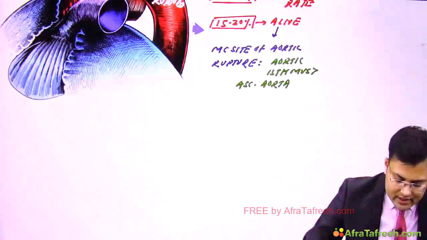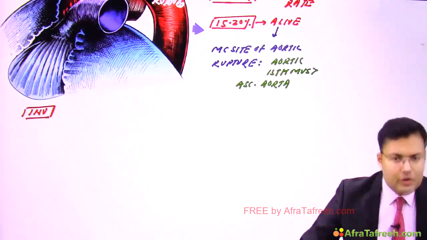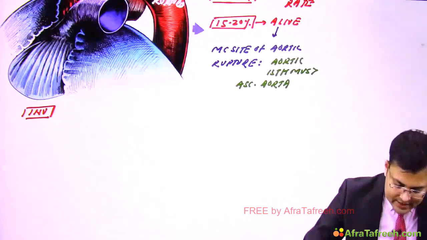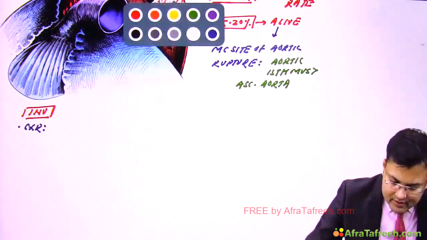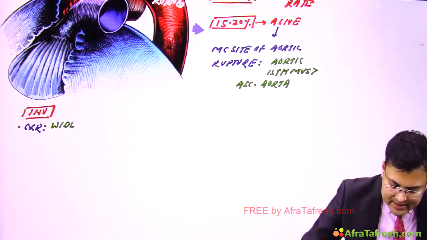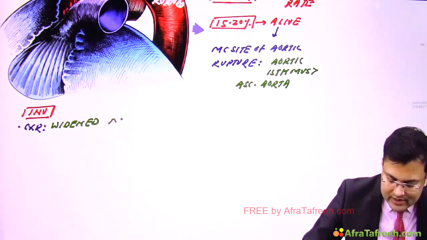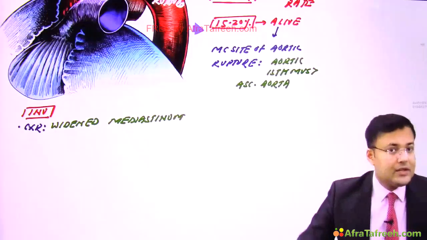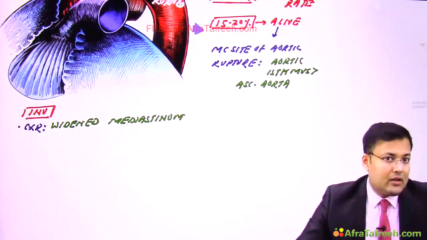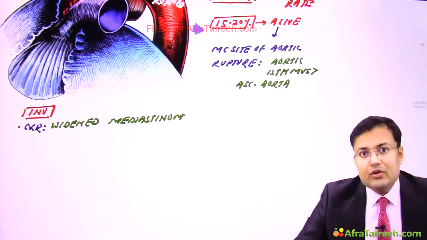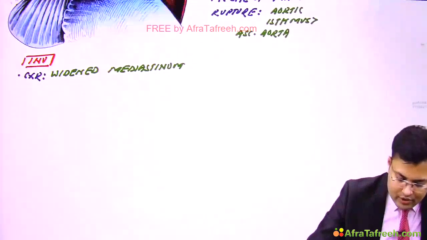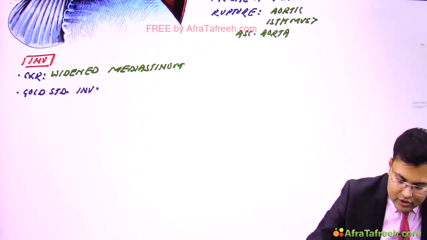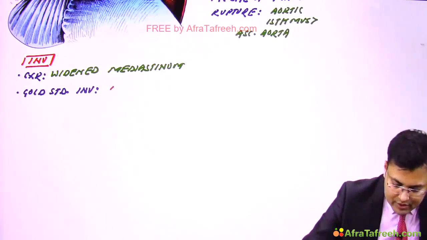Now see the questions related to investigations. If we are going to perform the chest x-ray, there is widened mediastinum. Okay, second important point, what's the gold standard investigation for traumatic aortic rupture? And the gold standard investigation is aortography.